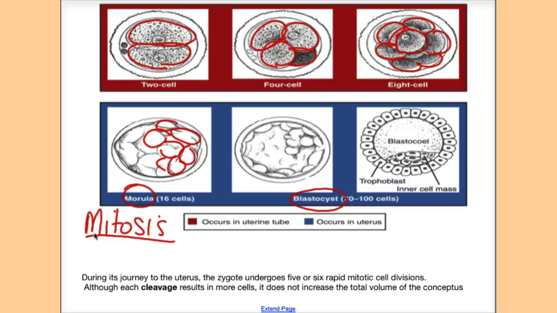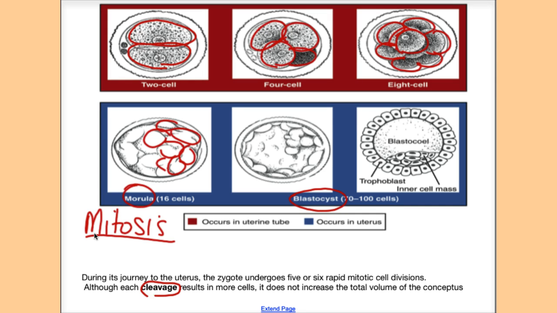And it's growing because of mitosis, where the cells are actively dividing. It divides from 2 to 4 to 8, and then it forms a 16 cell solid ball of cells called the morula, and then the blastocyst. We will look at the blastocyst, where it is in the uterus, a little bit more. But what I want to mention is that for this type of mitosis that is going on here, there's a special word that is used, and that is cleavage.